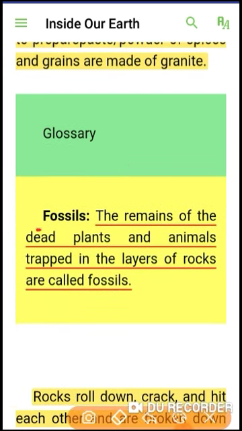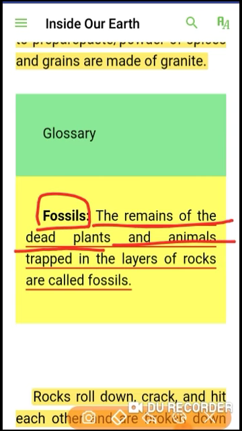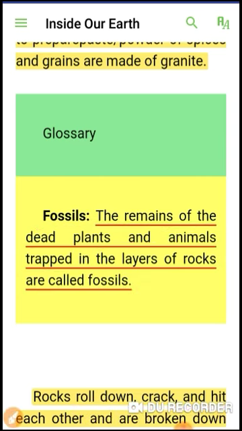Now what is a fossil? The remains of dead plants and animals trapped in the layers of rocks are called fossils.